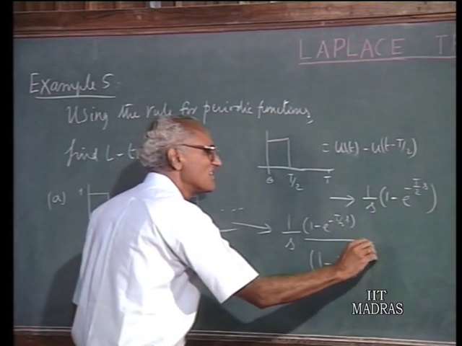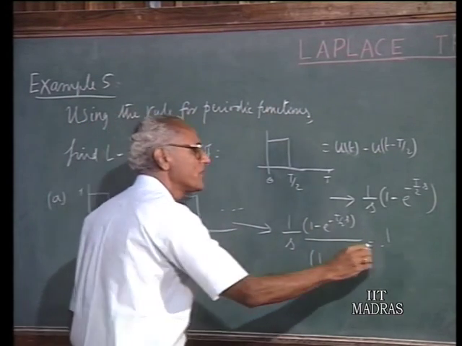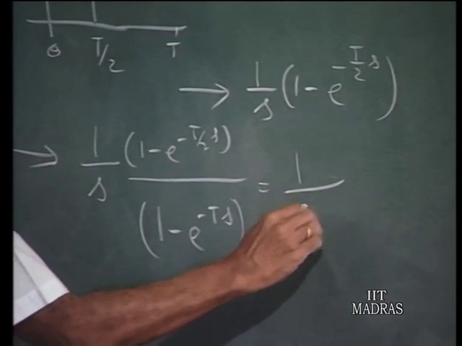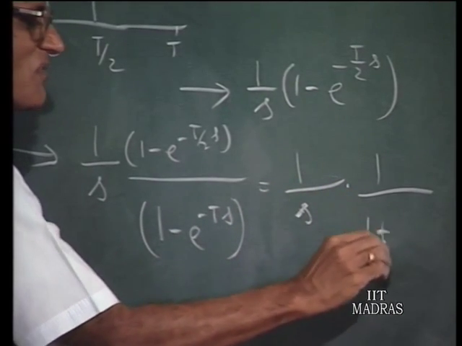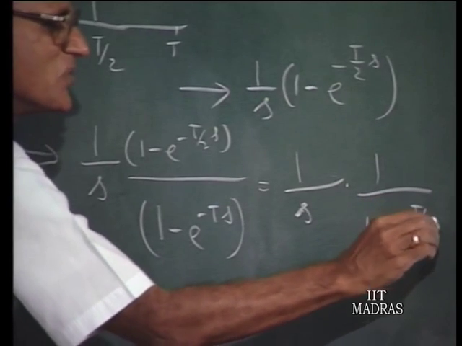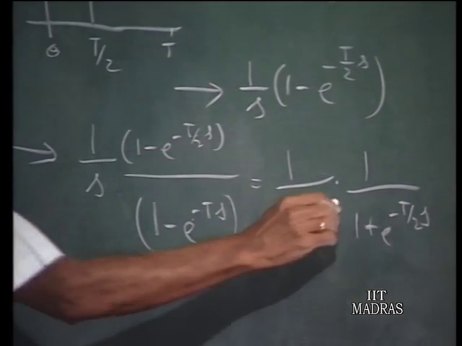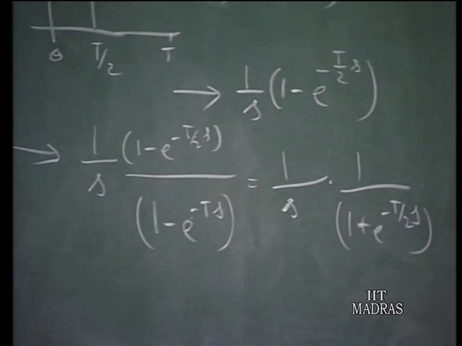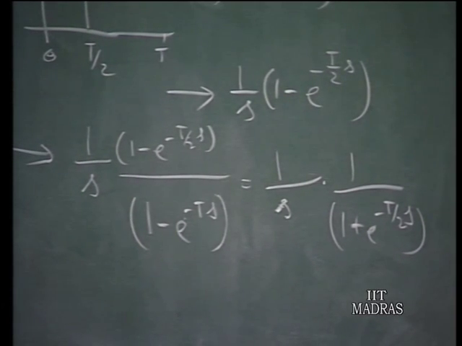So, the answer is 1 over s. You can put it in this form if you wish, or 1 over s times 1 over 1 plus e to the power of minus T by 2 s, because this is a factor here. So, that is the answer, the Laplace transform of this periodic pulse train.